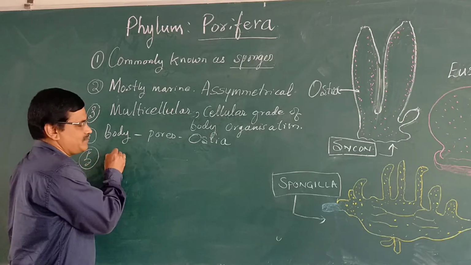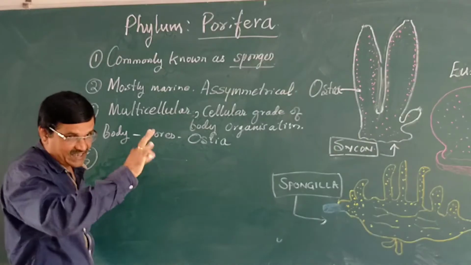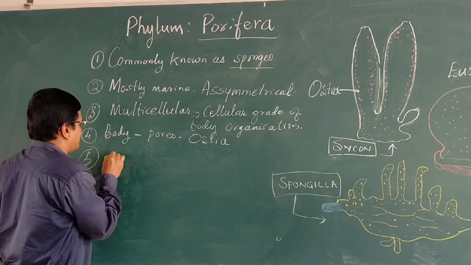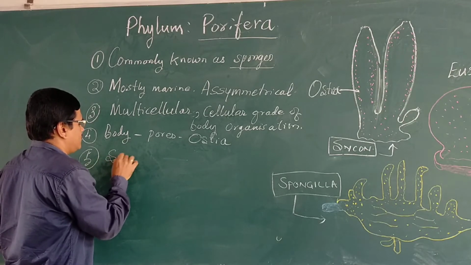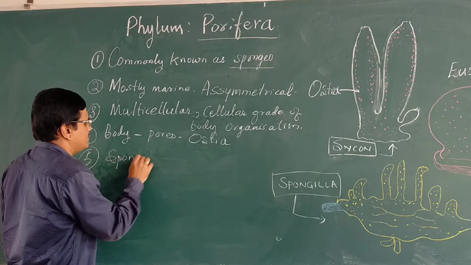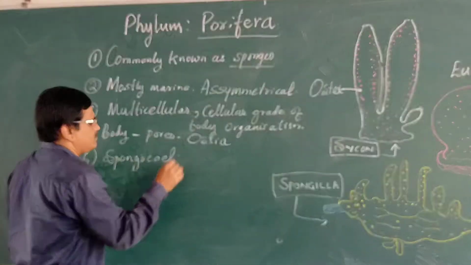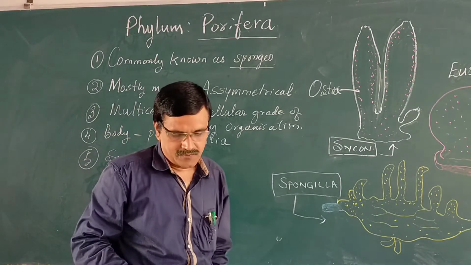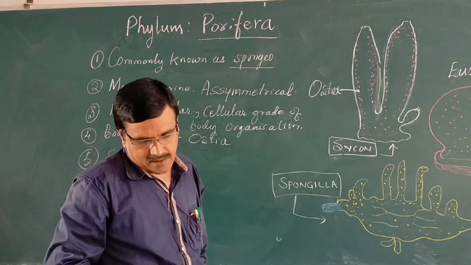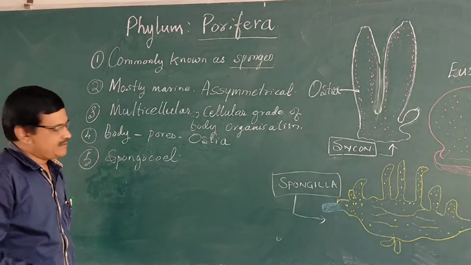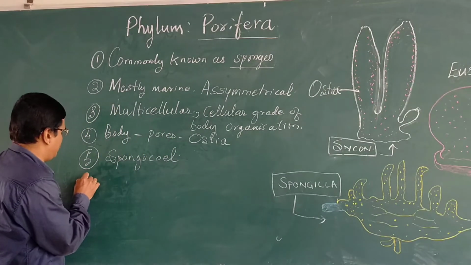Next character. The entire body has a central cavity known as spongocoel. And next character.